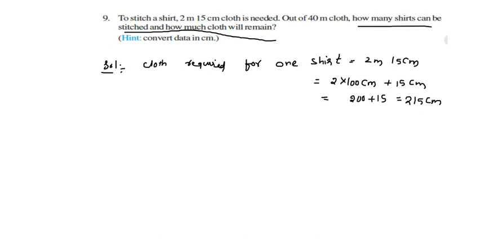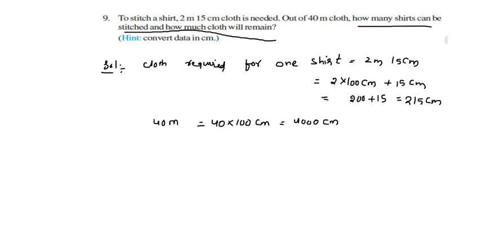Now what about the 40 meters? How can we convert it? 40 meters is equal to 40 into 100. How much cloth did he have? It means 4000 centimeters. So he had 4000 centimeters of cloth, and to stitch a shirt he requires 215 centimeters.